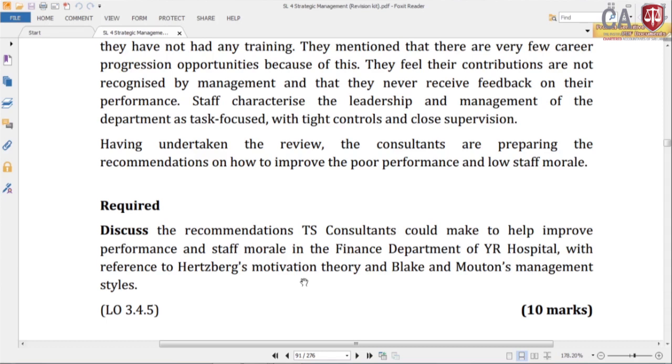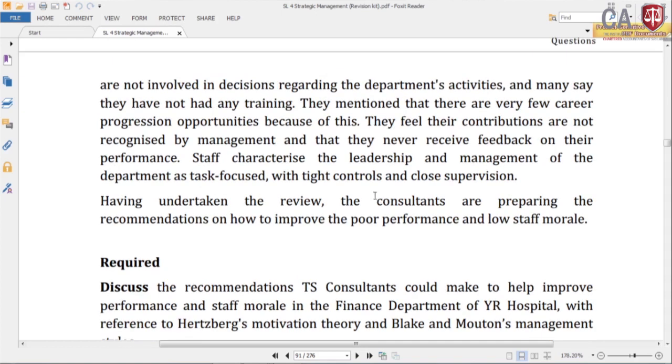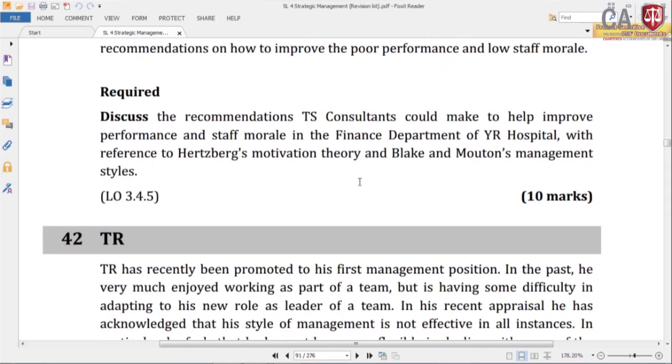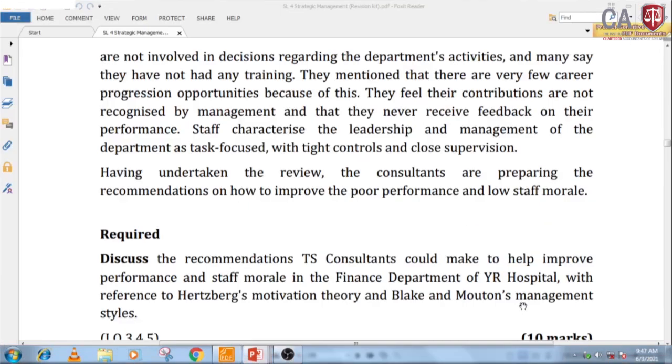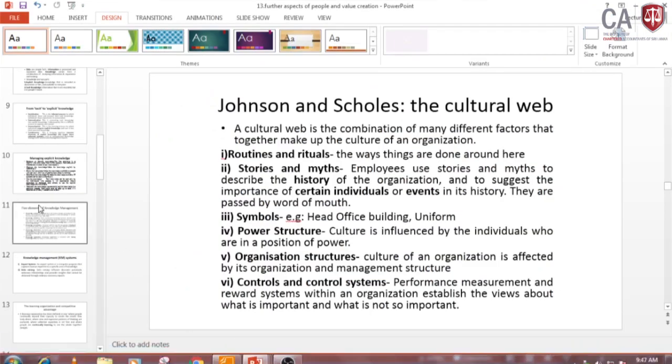So, what they have to do is they have to work with the motivation factors. What about this management style here? It is clearly given, this is task focused, no, with tight control and close supervision. So, what is the best option available for them? If you remember Blake and Mouton leadership style.